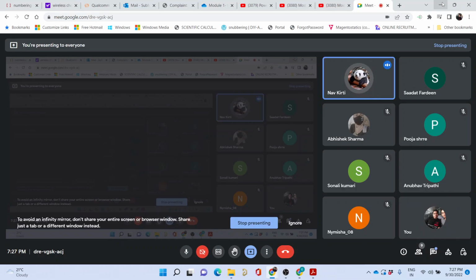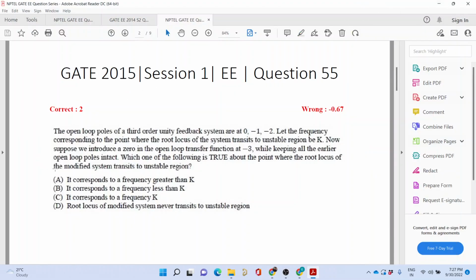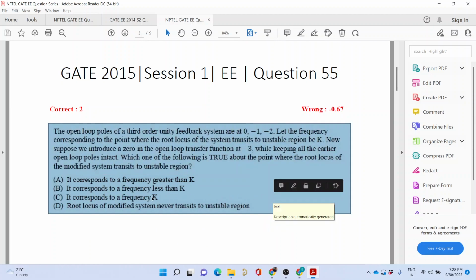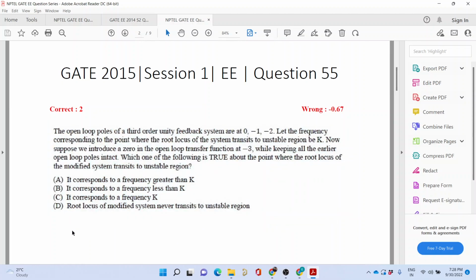Yes, sir, I'm trying this also. Okay, tell me what your intuition is. Which options can you simply discard looking at the question itself? Can you discard any of these four options? Let me think, sir.